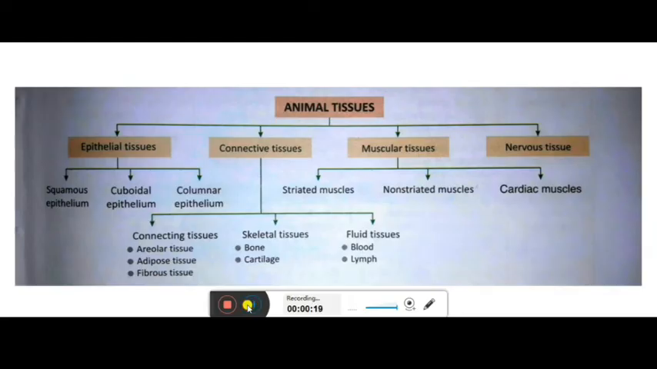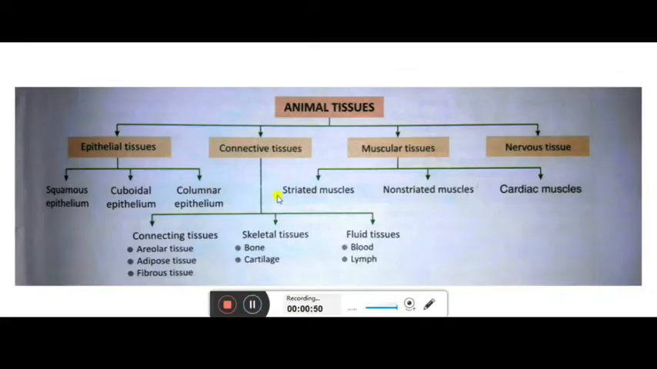Children, you all know that our body is so much complicated. But you can see here that our whole body is made up of only these four kinds of tissues. The animal body is made up of only these four kinds of tissues. First is the epithelial tissue, second connective tissue, third muscular tissue, and the fourth one is the nervous tissue.